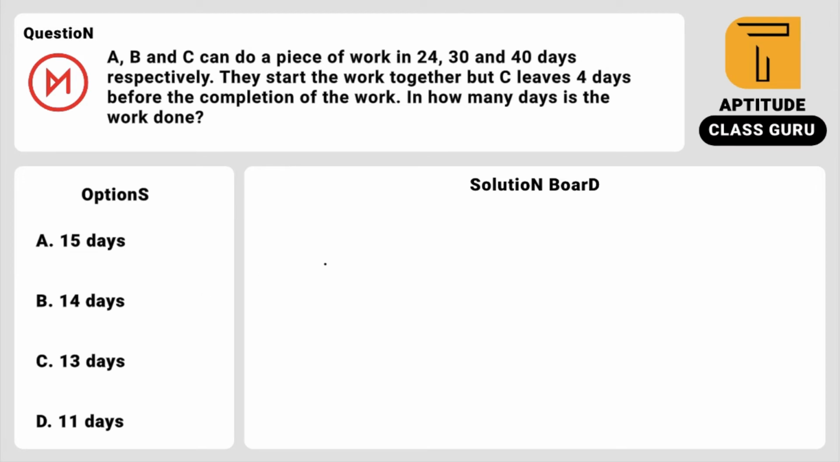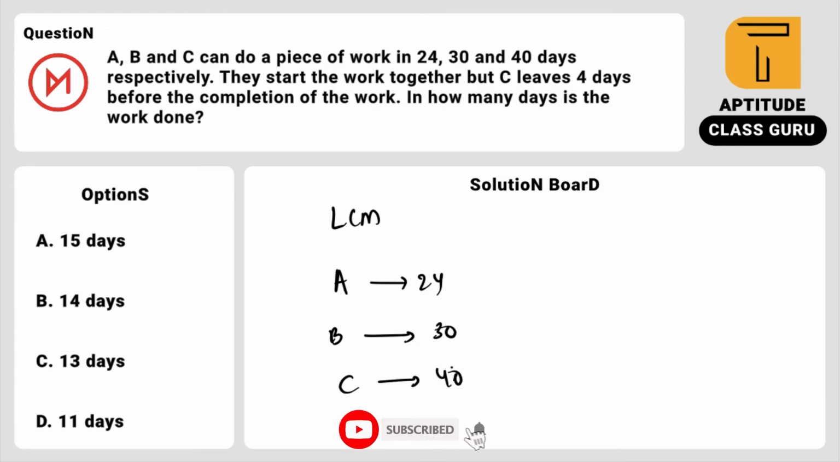Just look at here guys, whenever you have seen some person left the group, some person joined the group, try to use the LCM method. So A can do it in 24 days, B can do it in 30 days, C can do it in 40 days. What is the LCM of 24, 30 and 40? 40, double is 80, then 120. 120 is the LCM. So I am assuming that 120 units is the work.